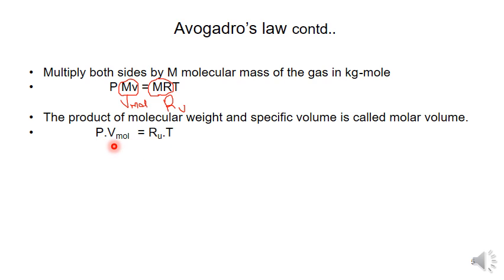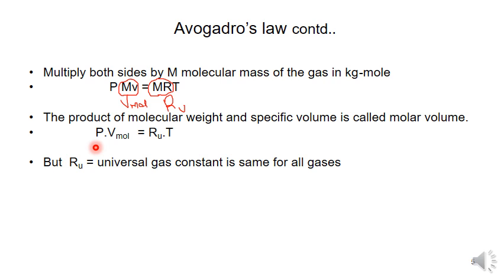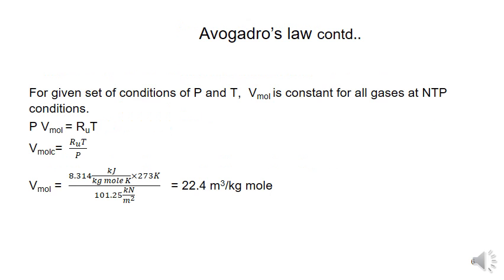Ru is the constant for all gases, but we want the molar volume value. How will you get it? By taking the values at NTP conditions, we can calculate the molar volume. Ru is the universal gas constant, the same for all gases. For a given set of conditions P and T, molar volume is constant for all gases at NTP conditions.